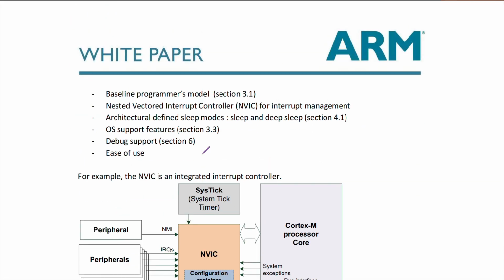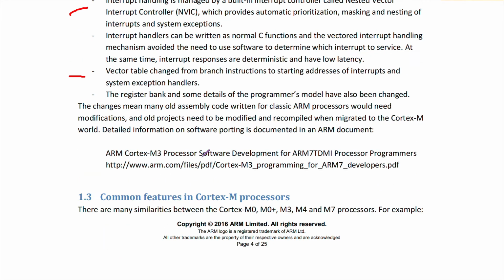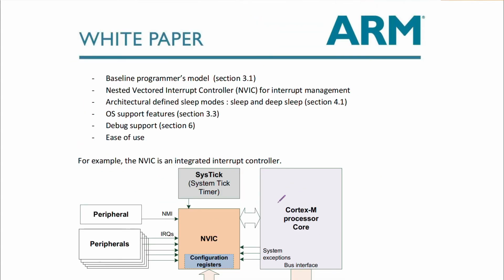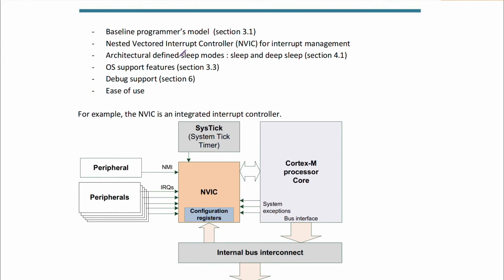So let us see some of the common features in the Cortex-M processors. So remember, these are some common features that are applicable for all these series of processors, M0 to M7. So baseline programmer's model, ये अभी हम देखेंगे थोड़ी देर में. NVIC is present, we have already seen. We have some sleep modes also, sleep and deep sleep. OS support features, that is operating system support features, are also there. Debug support is there and ease of use.